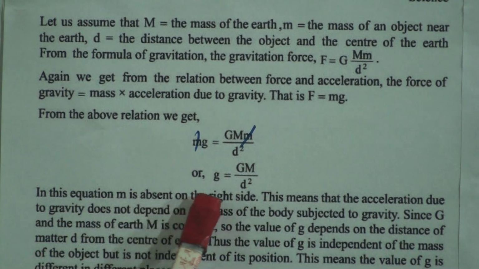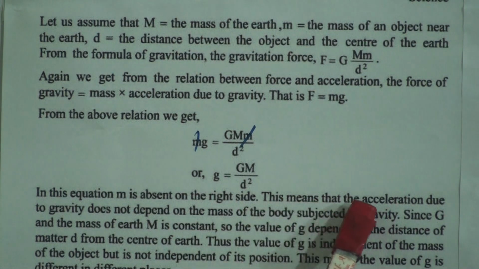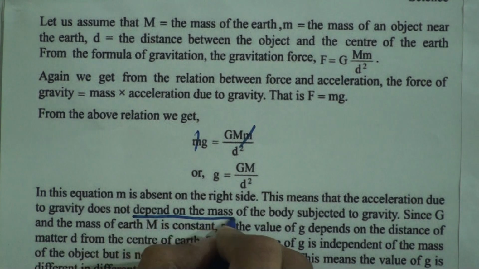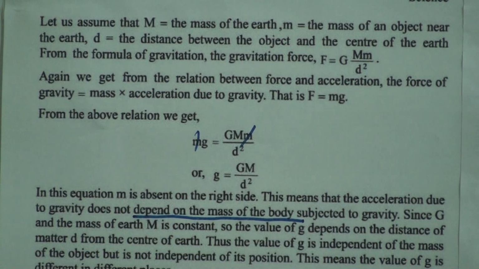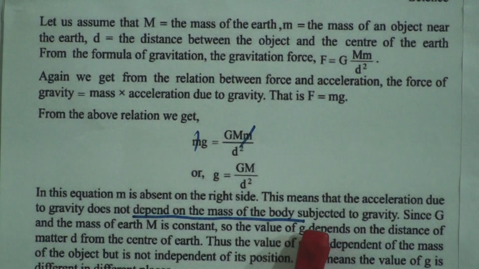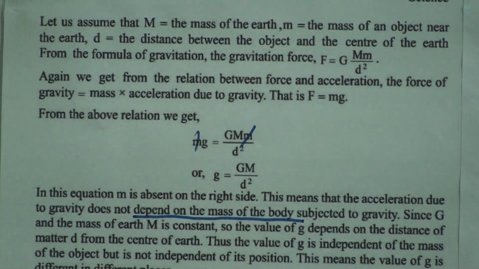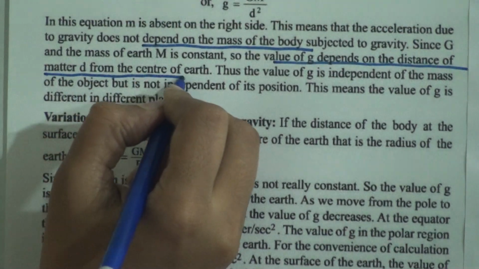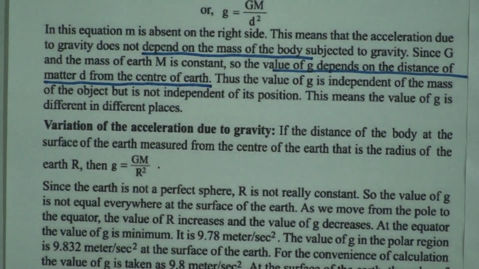In this equation, m is absent on the right side. That means the acceleration due to gravity does not depend on the mass of the body subjected to gravity. It only depends on the distance. Since G and the mass of the earth M are constant, the value of g depends on the distance d from the center of the earth.